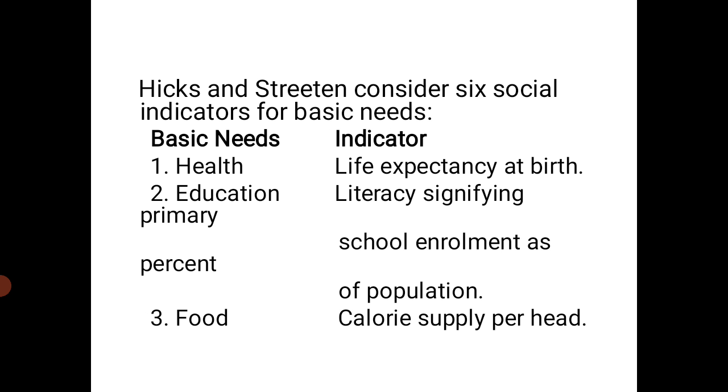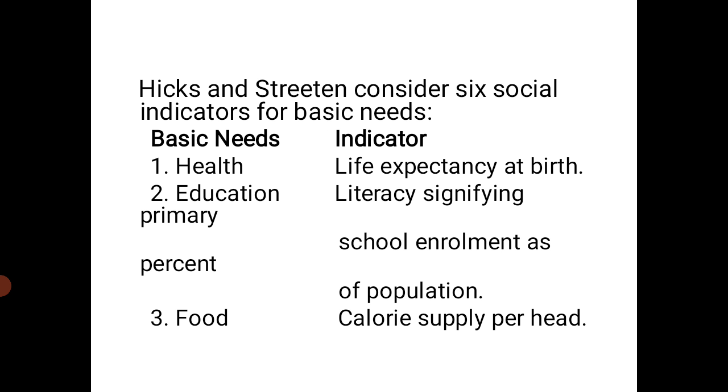Hicks and Streeten consider six social indicators for basic needs. The first basic need, health indicator: life expectancy at birth. Second basic need, education indicator: literacy, signifying primary school enrollment as percent of population.